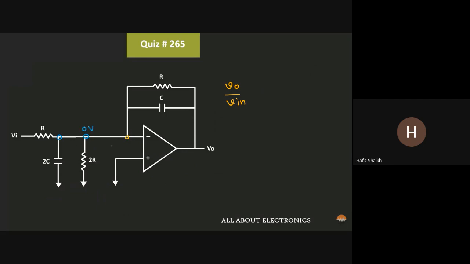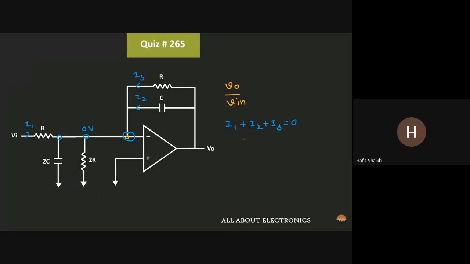So to find the ratio of V out and V in, let us apply the KCL at this node. Let's say the current going into this node is I1, and similarly, these two currents are I2 and I3. Applying the KCL, we can write I1 plus I2 plus I3 is equal to 0. Since these two nodes are at the same potential, no current will flow through these two components.